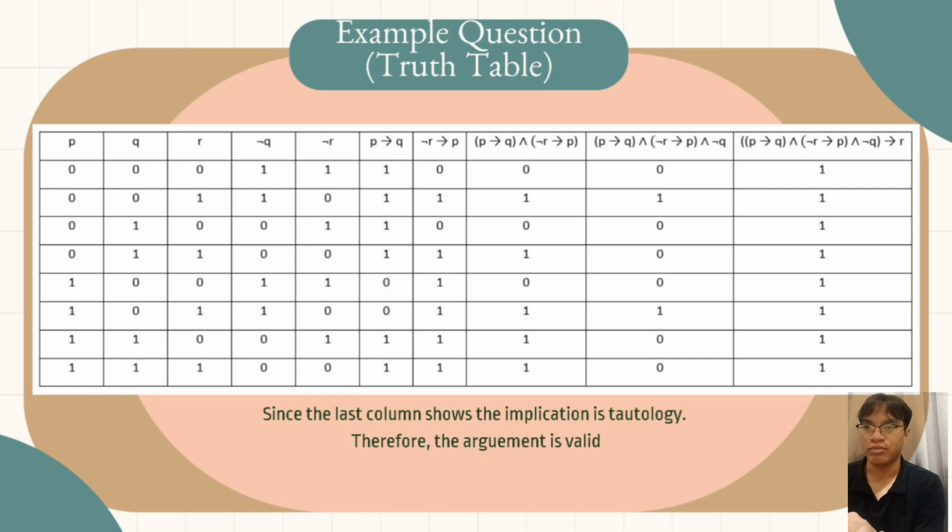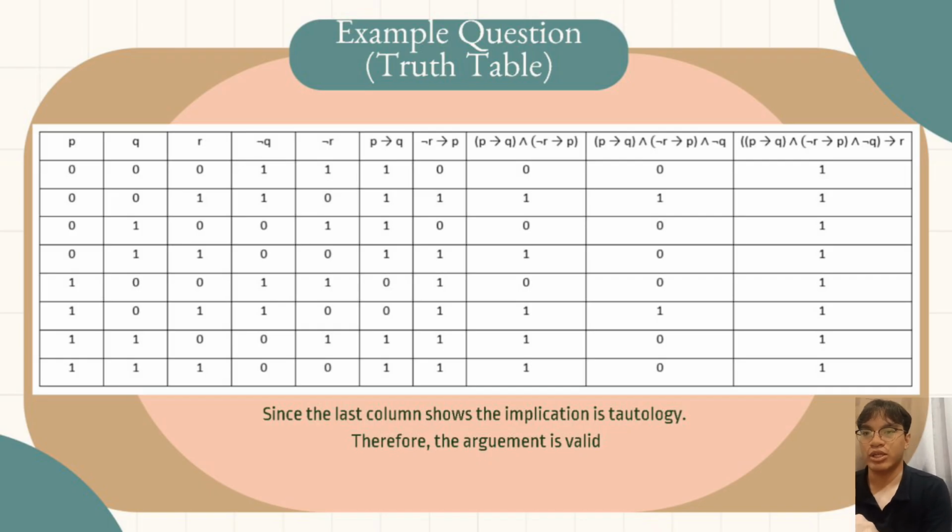For the ninth column, we will get the value based on the 8th column and the 4th column, and the pattern will be the same. Both values are 1, so 1 and 1 we will get 1. The rest will be 0. For the last column, we will get the value based on the 9th column and the 3rd column.